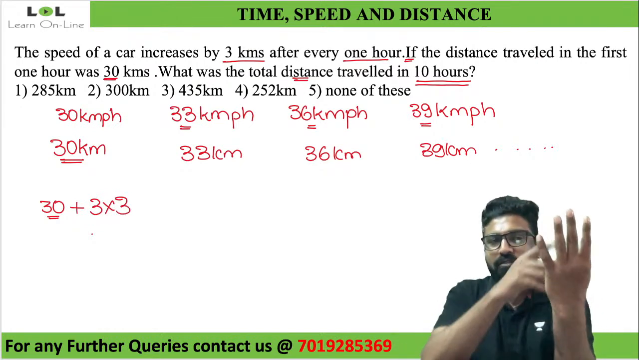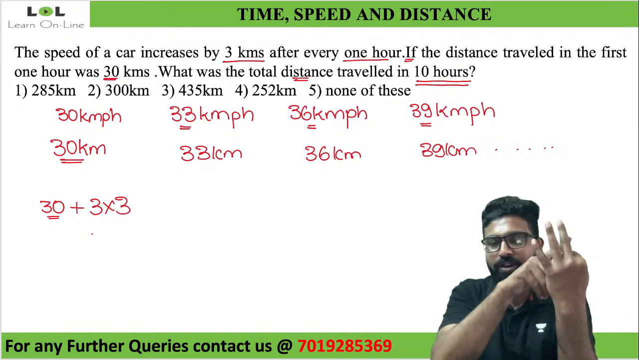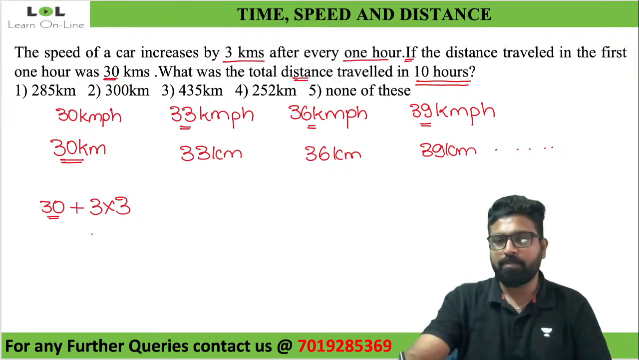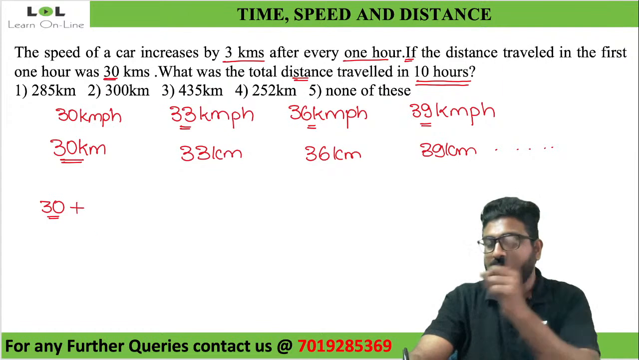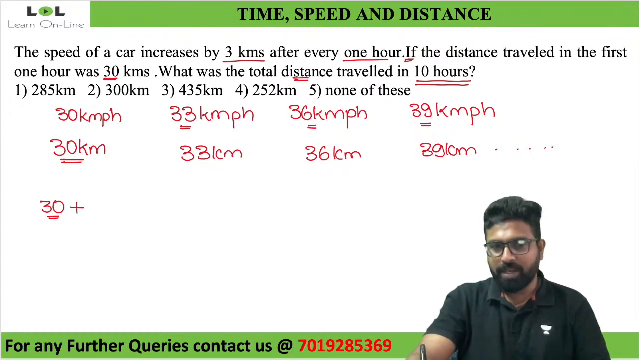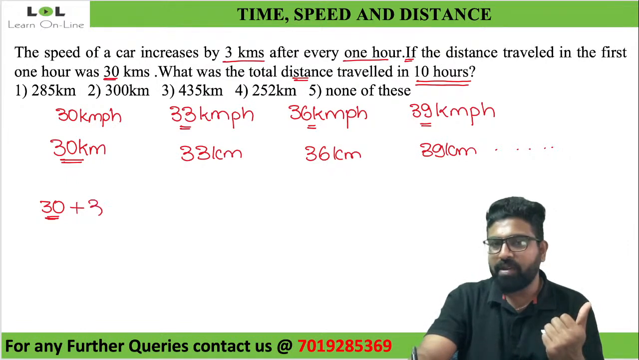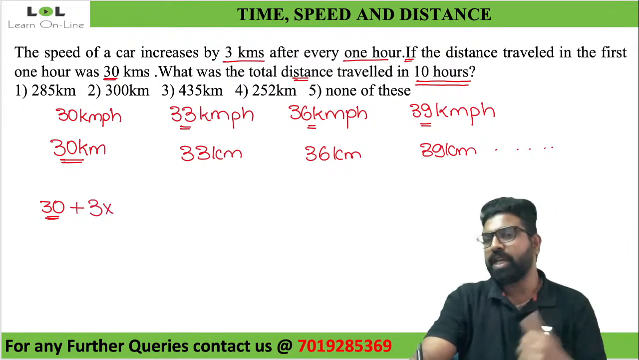4 hours meaning the first 1 hour it will not increase. Then for the remaining 3 hours it will increase. For the 10th hour, what will happen? First 1 hour 30, it will not increase. Then it will increase 3 kilometers every hour for how many hours? For 9 hours it will increase.